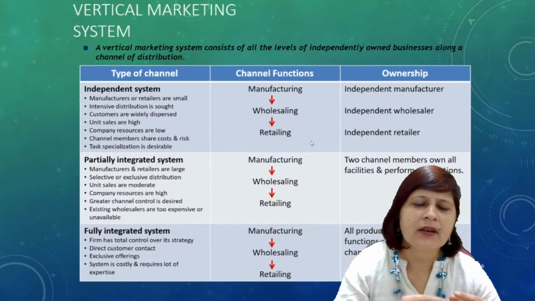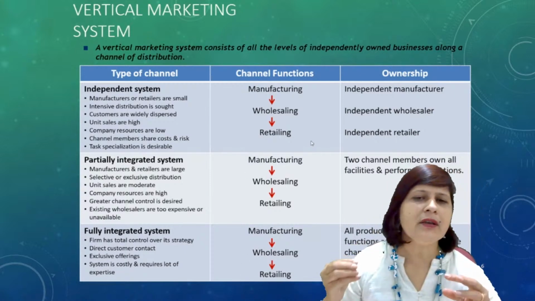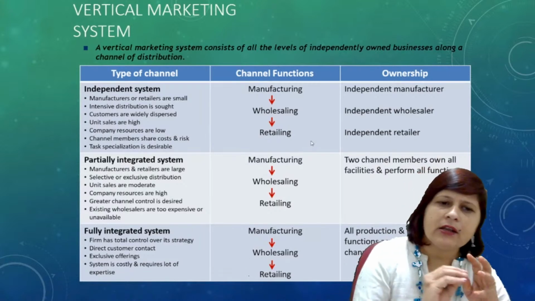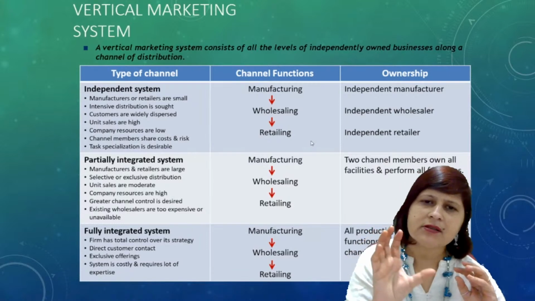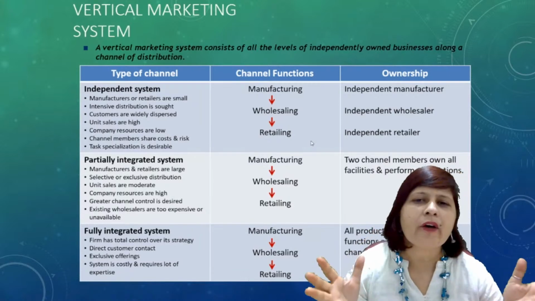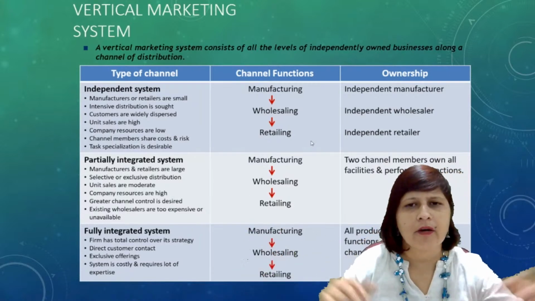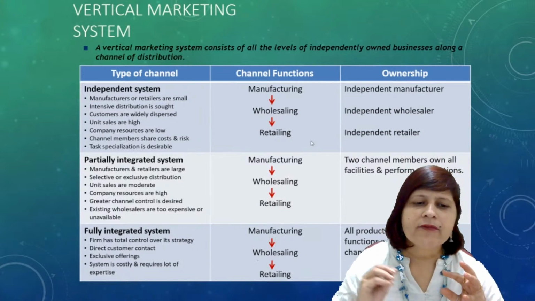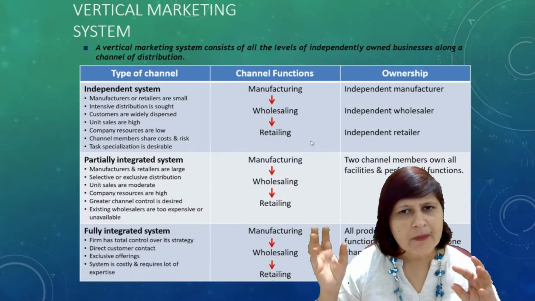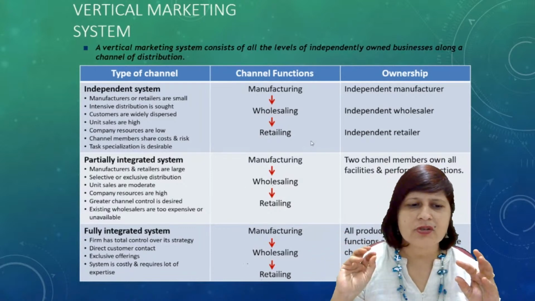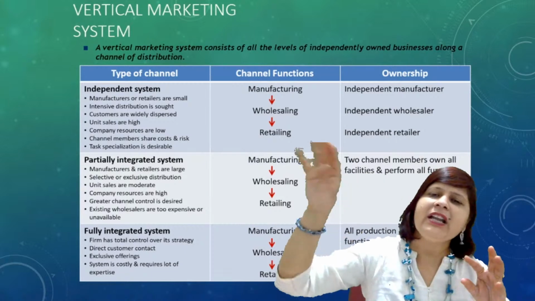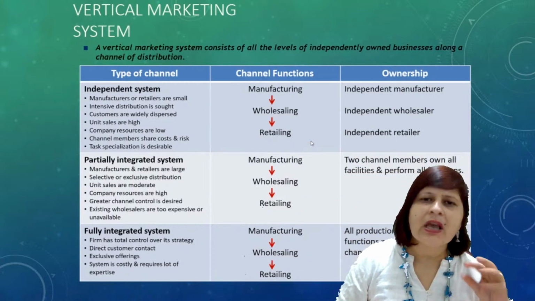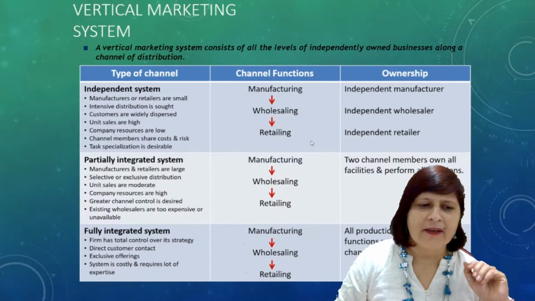Independent system, when an independent unit sells the product. Either the manufacturer or the retailer is small. They don't have much money. They don't have a big factory or an outlet. So they are small. Intensive distribution is sought. Customers are widely dispersed, and the unit sale is high.